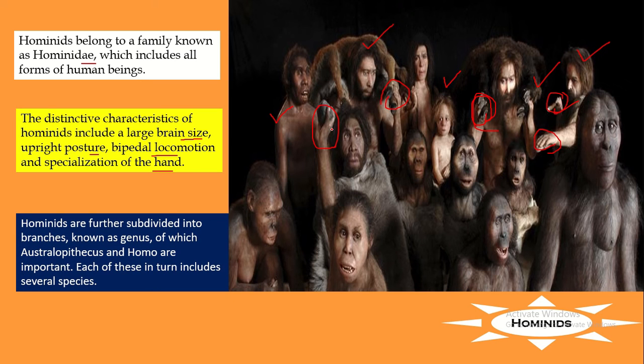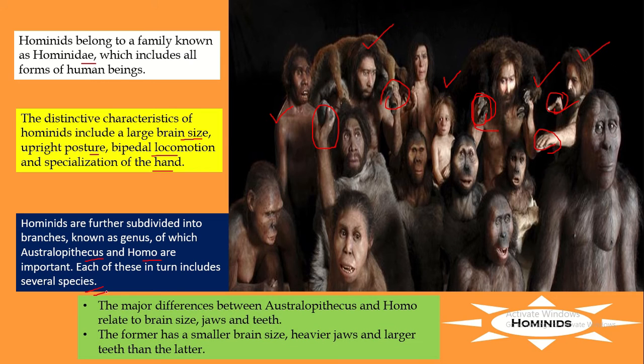Hominids are further divided into branches known as genera. They were further divided and subdivided. They have branches among them. Australopithecus and Homo are the important branches they have. Each of these in turn includes several species.